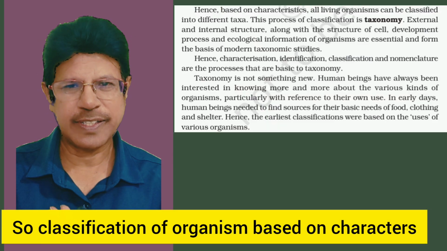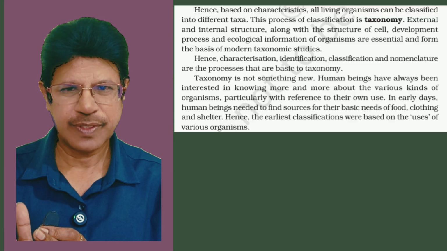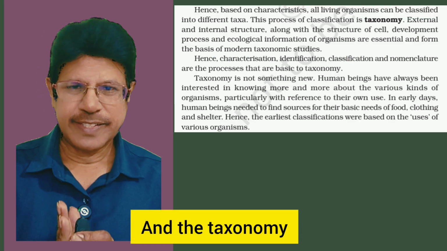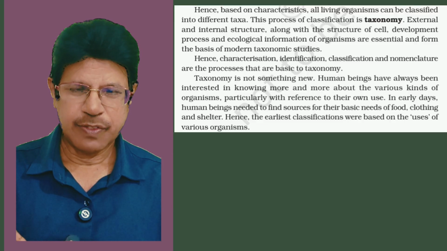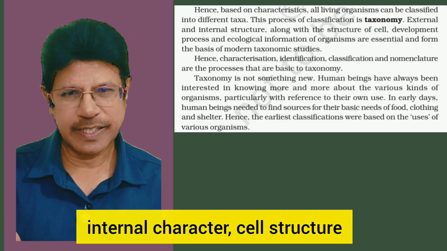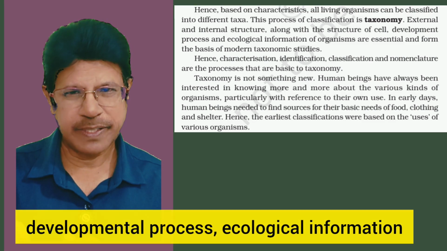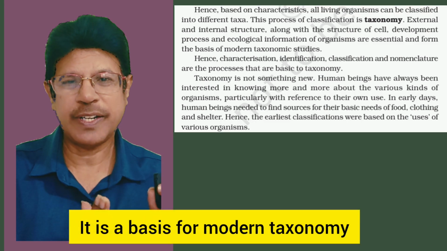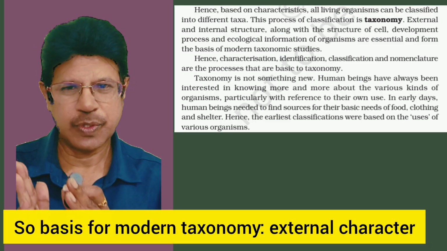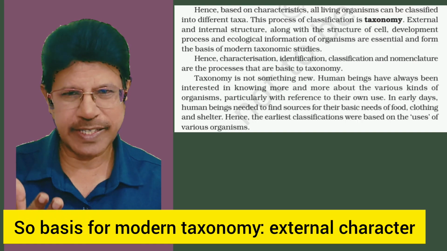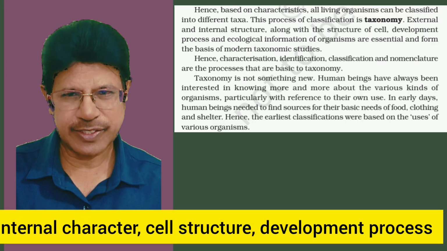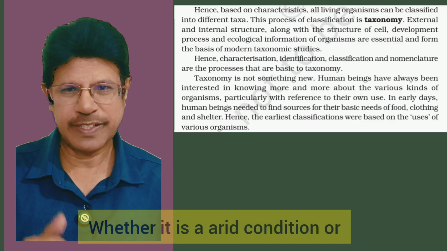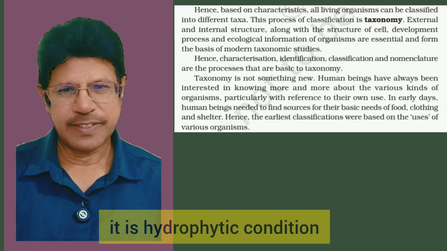So the classification of organisms based on characters into taxa is called taxonomy. And taxonomy takes the help of external characters, internal characters, cell structure, developmental process, and ecological information, whether it is an arid condition or a hydrophytic condition.